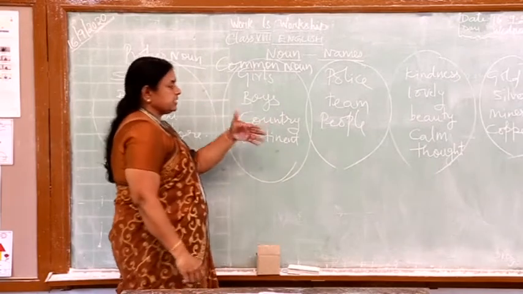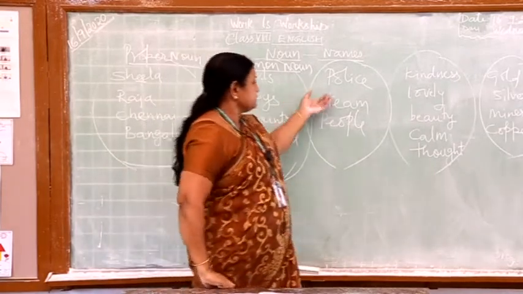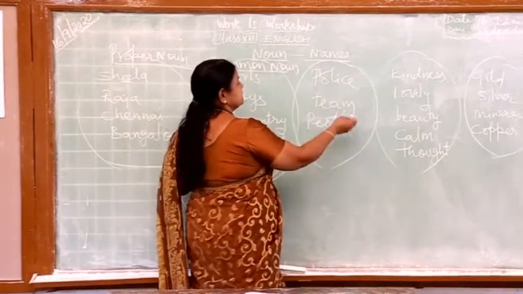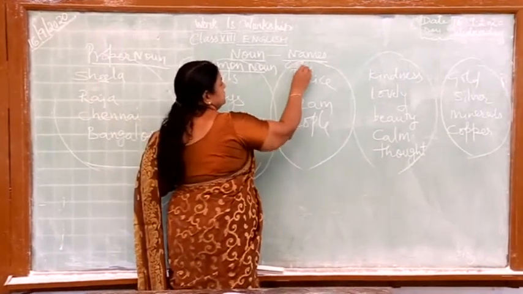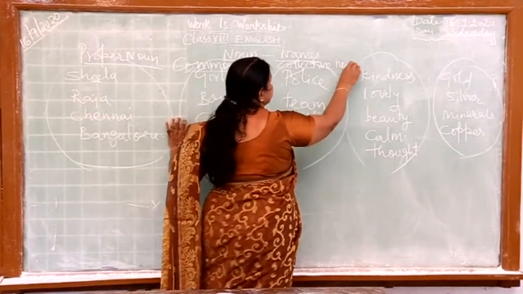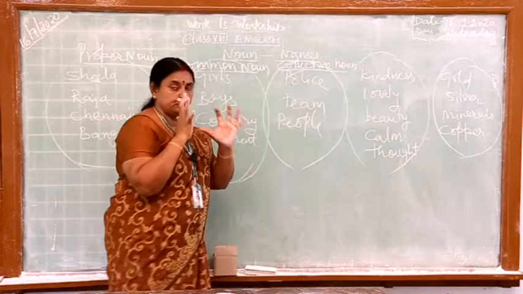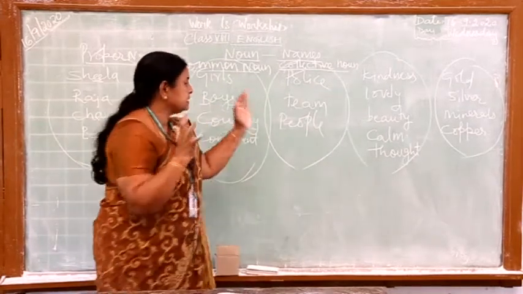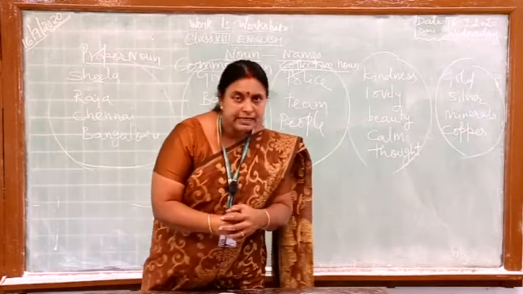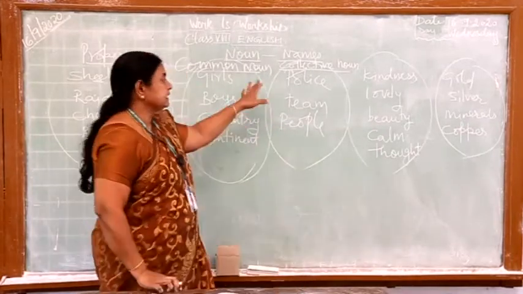Then next we can say police, team or people, and all those things we can categorize as a collective noun. When it is put in a group, when people are grouped, when people are collectively known, then it is known as collective noun.